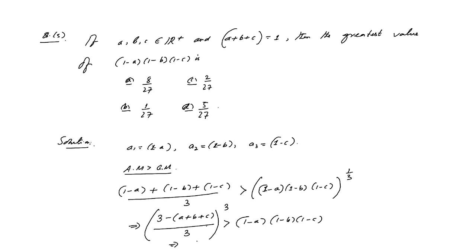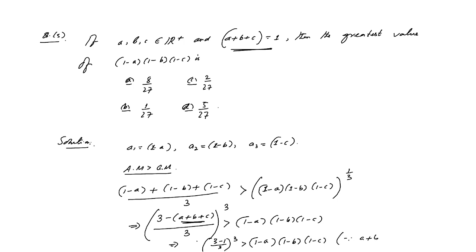From this we put the value of a plus b plus c as 1, which is exactly given in the question. So (3 minus 1) by 3, whole cube, is greater than (1 minus a)(1 minus b)(1 minus c).